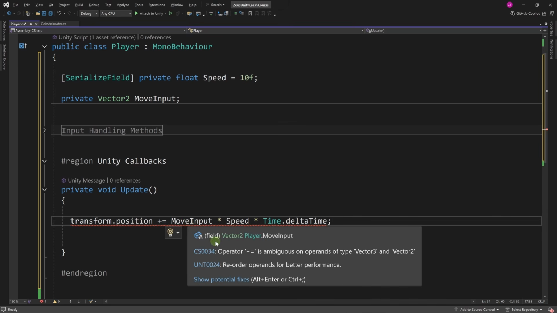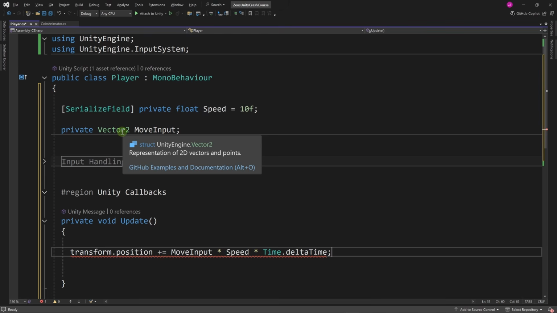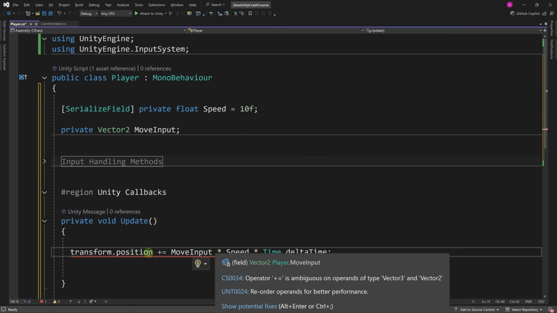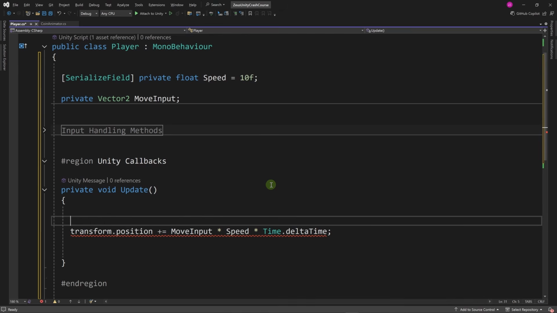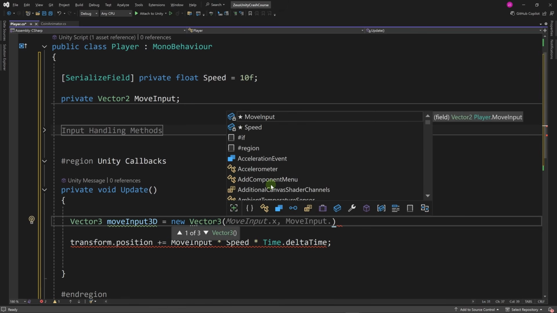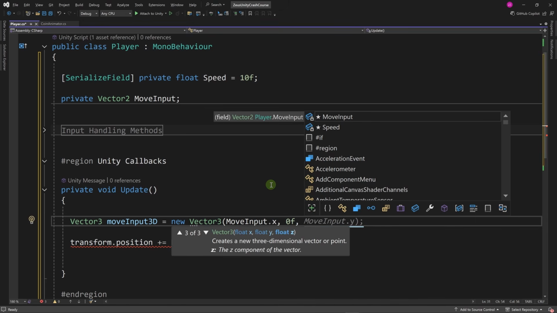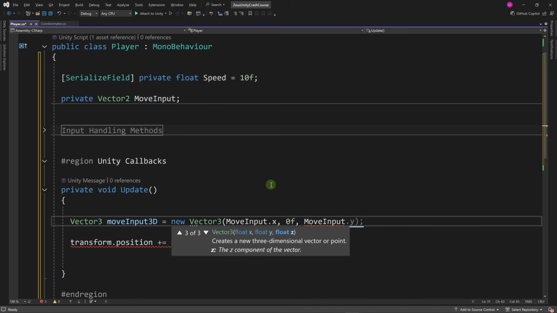Now we have an error here. It says the operator plus equals is ambiguous on operands of type vector3 and vector2. And this is right because move input is a vector2 and the transform.position is a vector3. So it's a little bit ambiguous. Let's use another variable here. Let's declare it as a vector3. Let's call it move input 3D equals new vector3, and we're going to set the x value to move input.x and the y value we're going to set it to 0, and for the z value we're going to set it to move input.y.